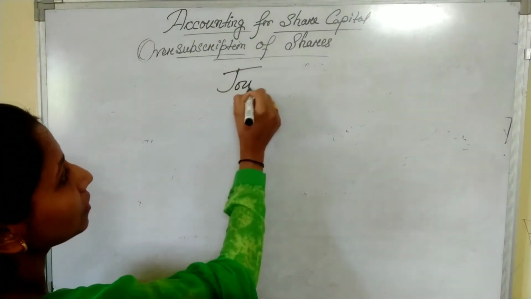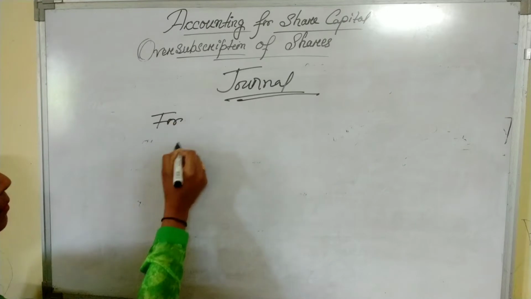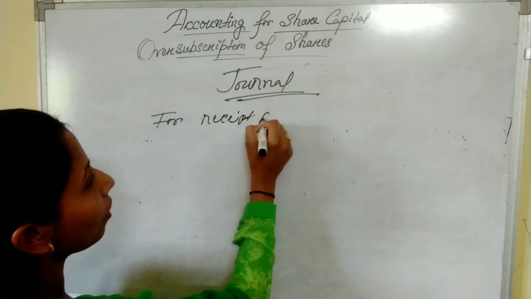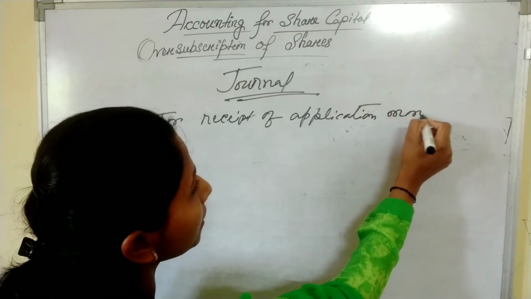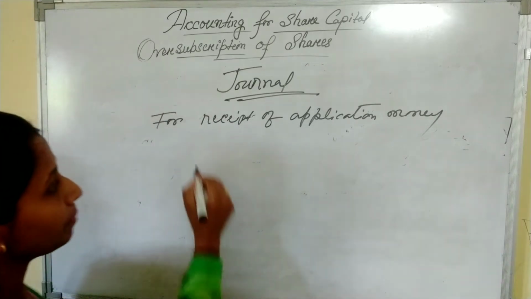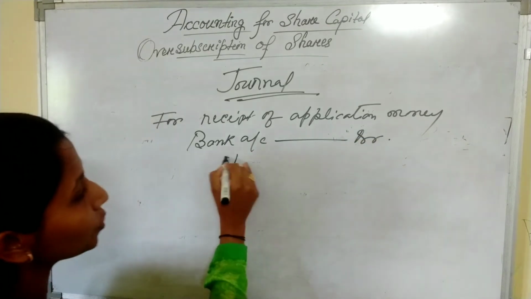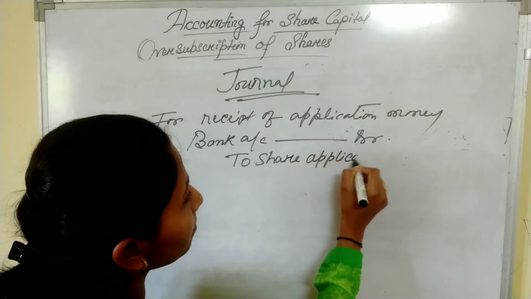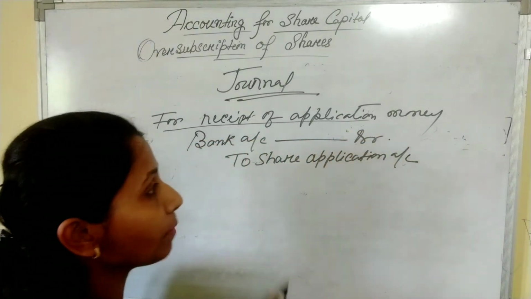Journal. Now, for receipt of application money. So, the first journal entry is for the receipt of application money. Bank account debit to share application account. So, this is the first journal entry for receipt of application money.